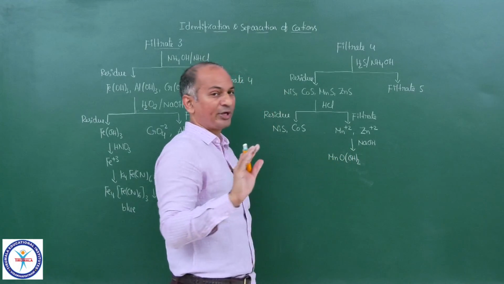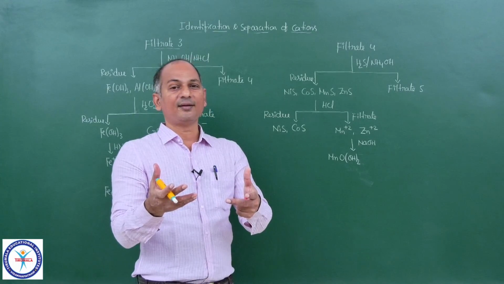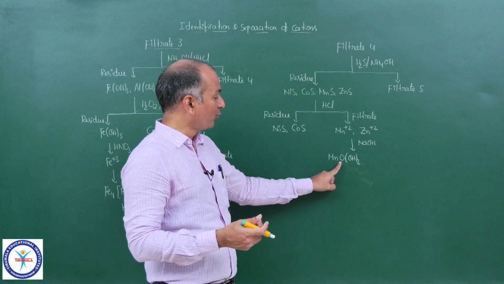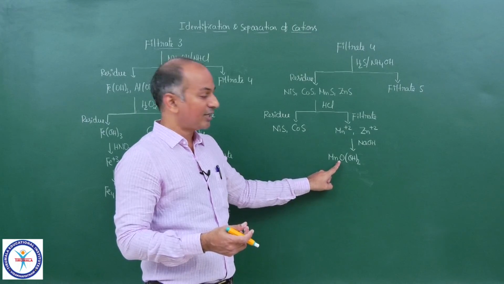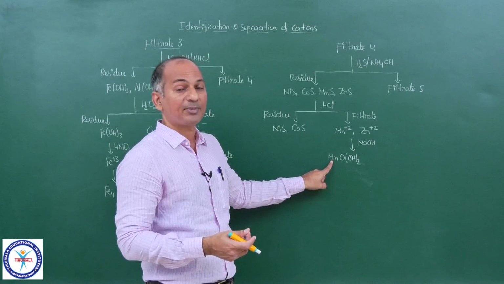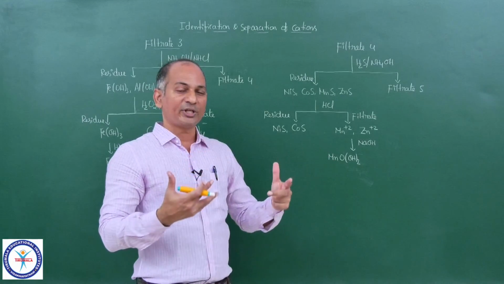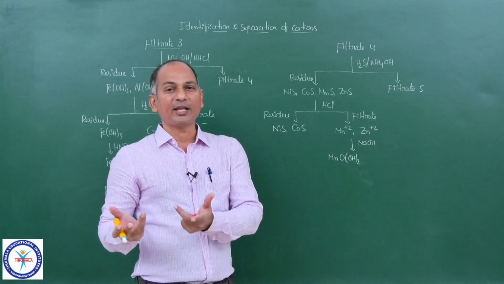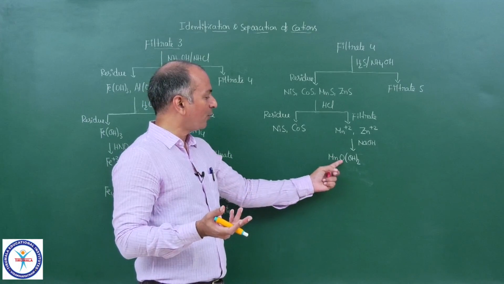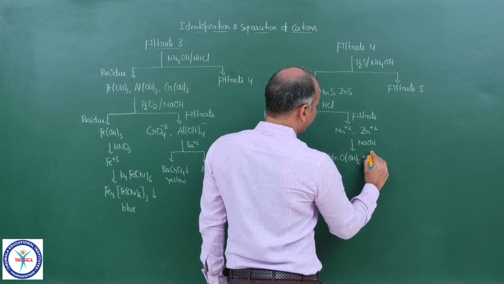First you will get Mn(OH)2, but that is readily oxidized to the black colored MnO2. The composition of MnO2 is actually this one, and you see in this Mn oxidation state is plus 4, so it is already oxidized. First you will get Mn(OH)2, but that gets oxidized by atmospheric air, and you will get MnO2 or MnO(OH)2, plus Zn(OH)2.